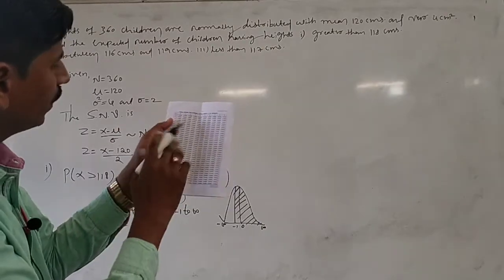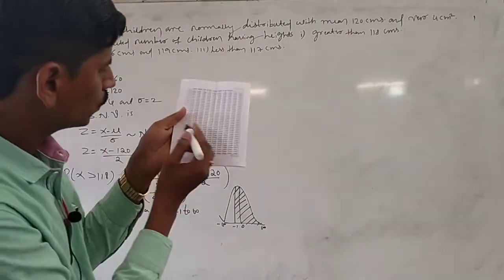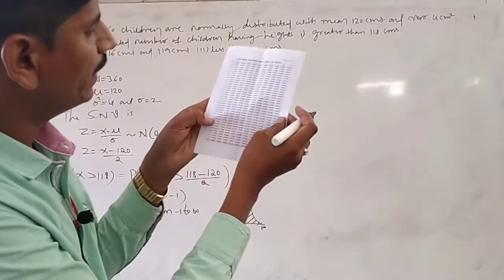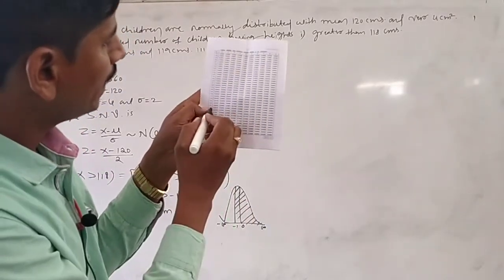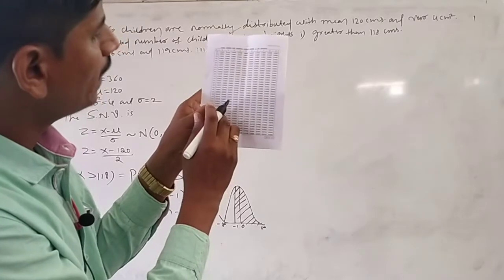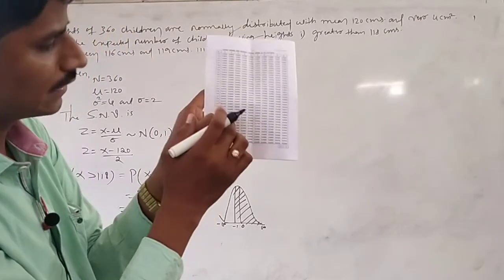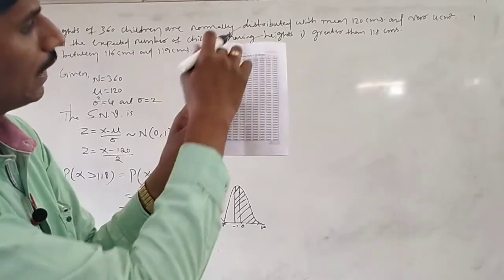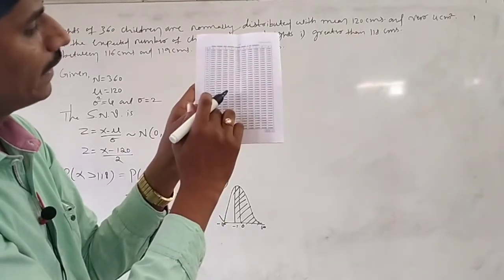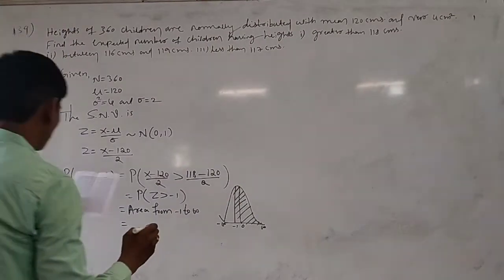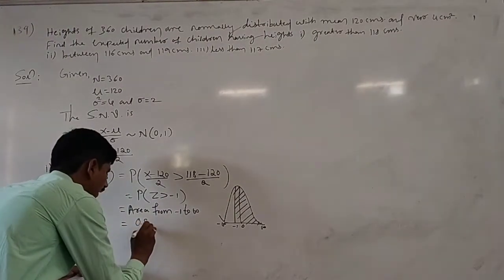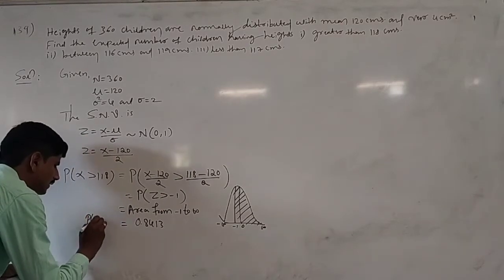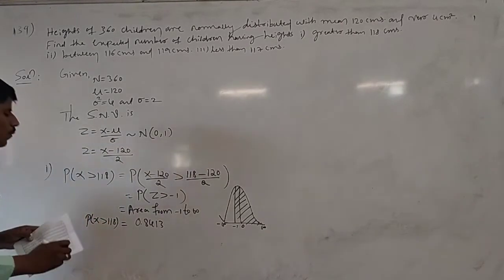Okay, minus 1 to infinity. Infinity means you have to take 0 only, that is, minus 1 to 0 is 0.8413. What is the answer? Minus 1.0, where does it come? That is 0.8413. That is, the probability of x greater than 118 is 0.8413.